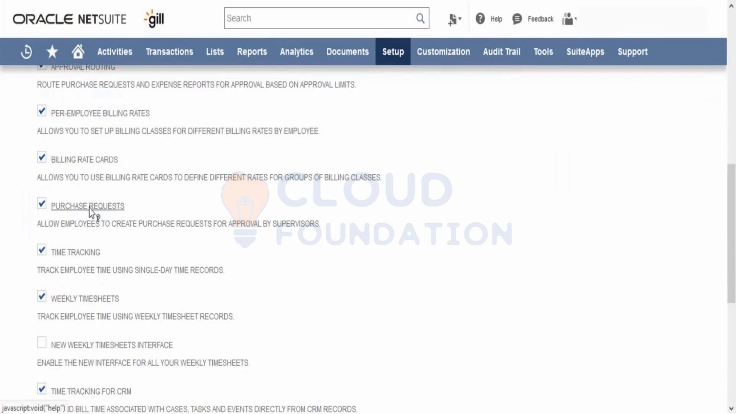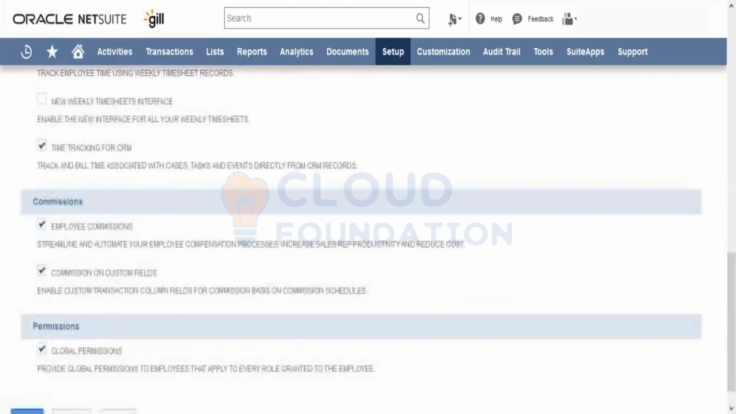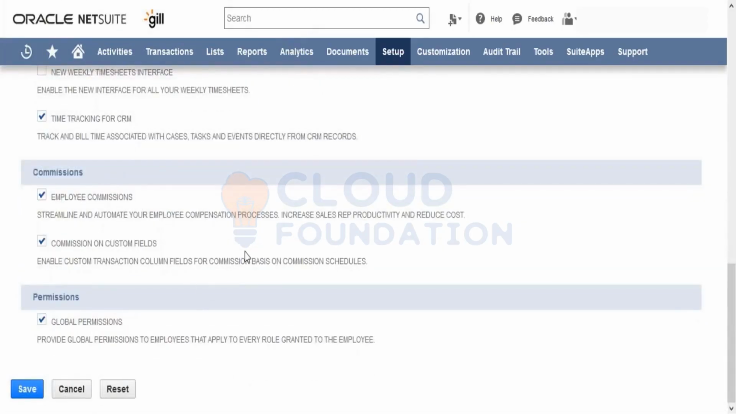In case you want to have purchase requests, we can add that. Whether we are going to enter time sheets, in case we have any projects, and if you want to have time sheets and weekly time tracking, we can have that defined. Apart from that, in case we have procured the commission module, there is a commission module as well. If you want to give commission to the sales reps and calculate the commission accordingly, we can have that defined here.